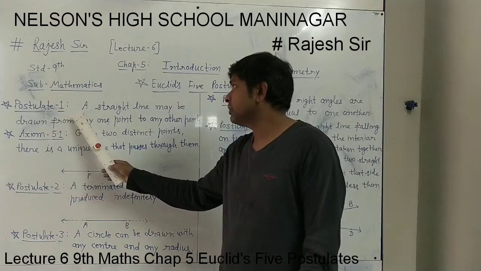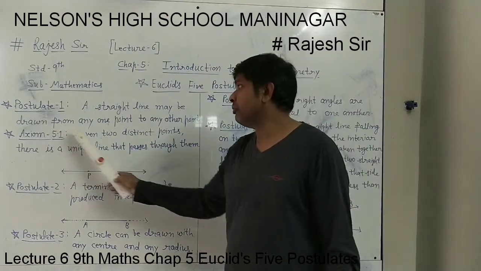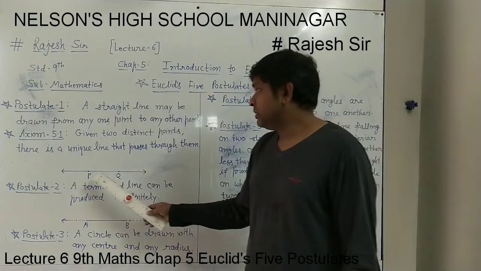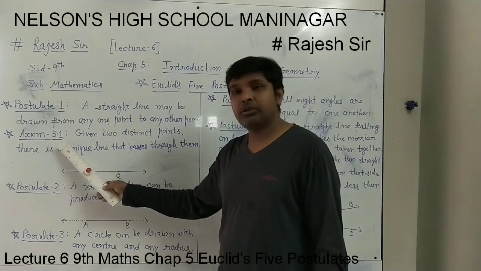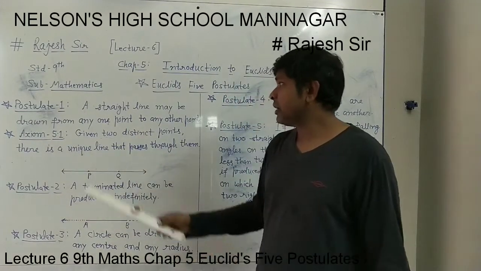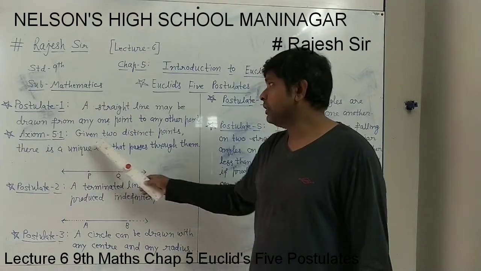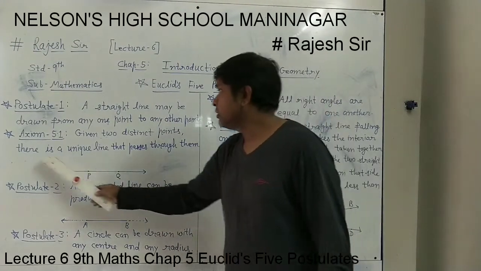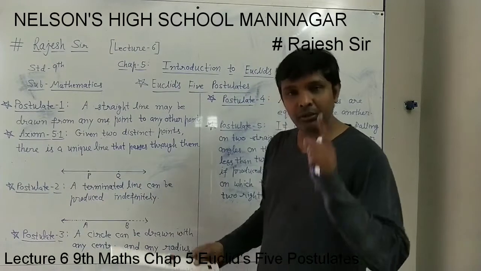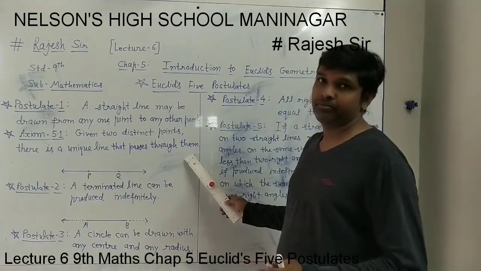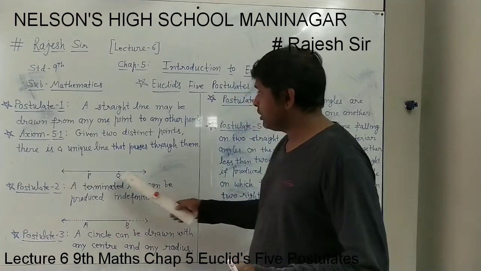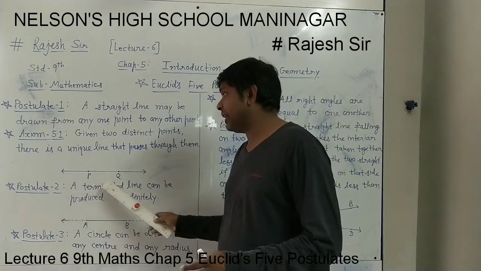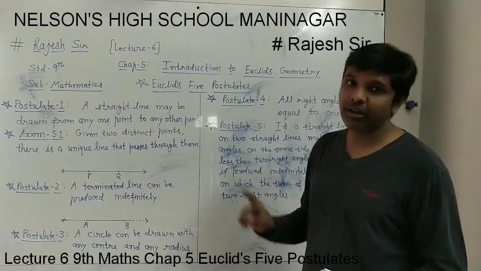Postulate 1: A straight line may be drawn from any one point to any other point. For that the figure is here, and axiom 5.1 also supports it. One of Euclid's axioms was: given two distinct points, let the two distinct points P and Q be given, there is a unique line, unique means one and only one line, that passes through them. So only one line will pass through these points P and Q. You cannot draw any other straight line passing through these two points. Only one line you can draw.